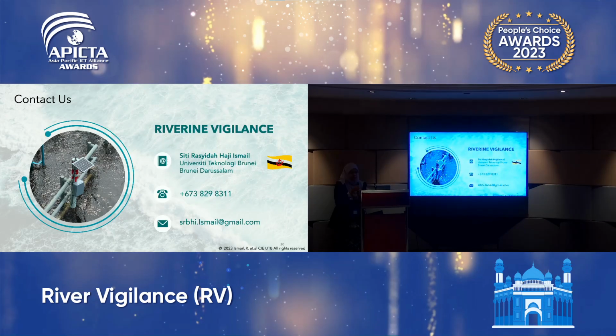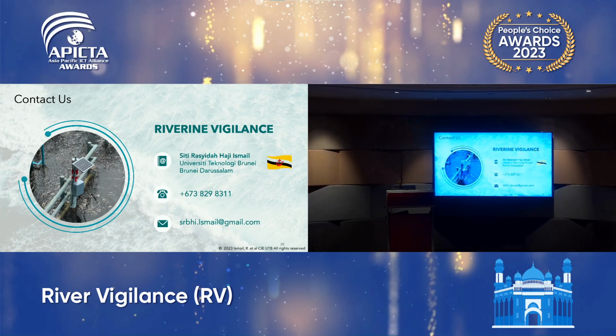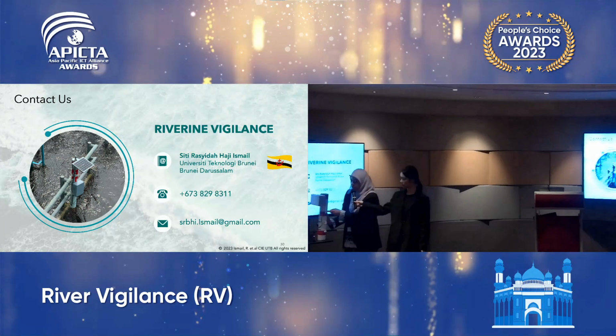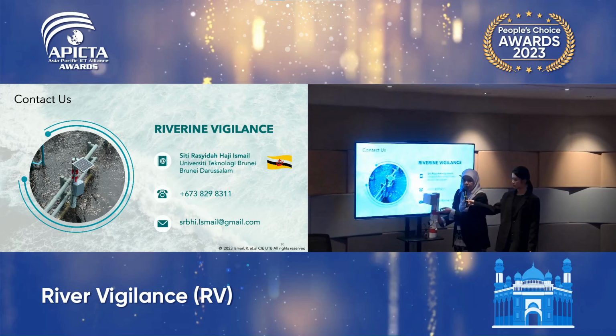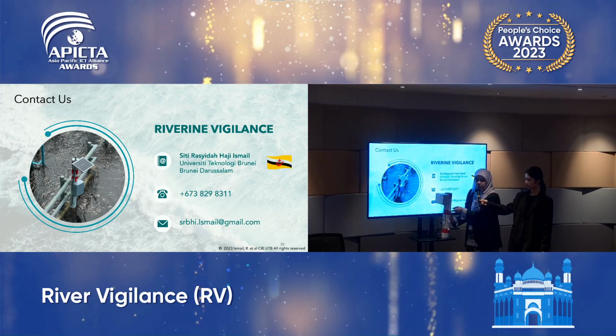So let me briefly demonstrate our system. This floater, this second floater, is one of the first warnings. It will send this kind of siren, and the second warning, which is an alert as well, will then send a different warning.